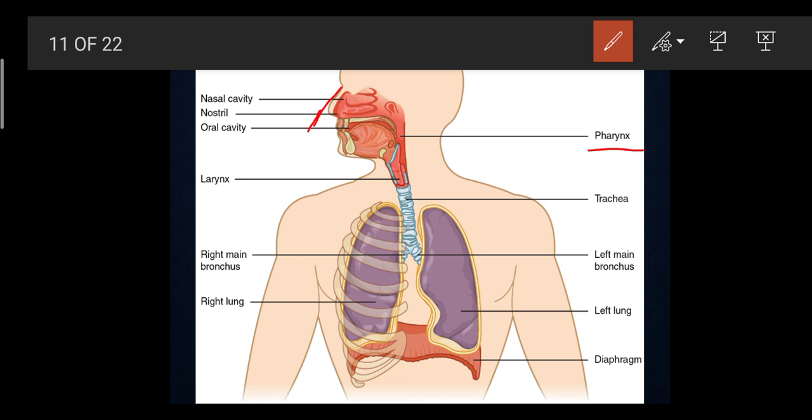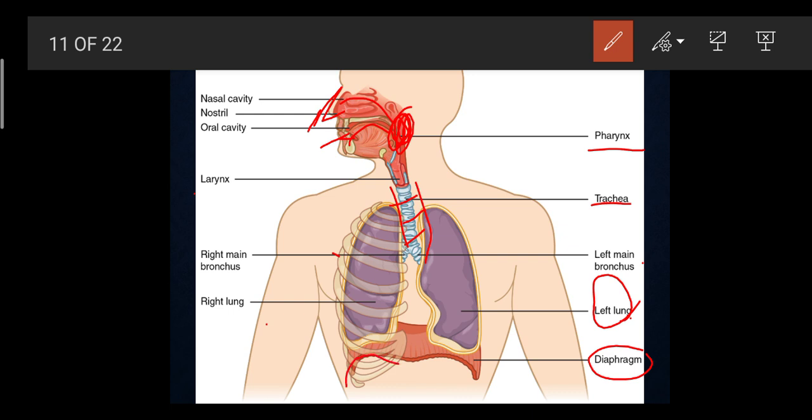This was the nose part and this was the mouth part, and the mouth and nose lead to a common opening called the pharynx. Then the larynx, the trachea with its cartilaginous part, then the lungs, the right bronchus and the left one. This is the left lung, which is slightly smaller because it has to accommodate the heart also. And this is the diaphragm.